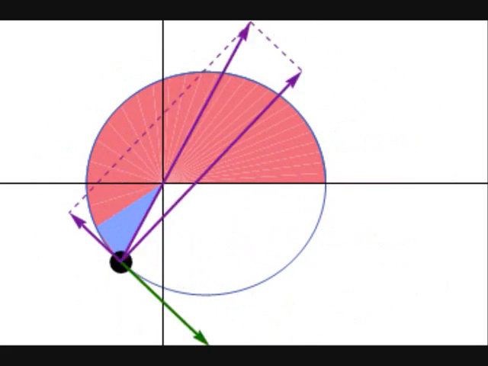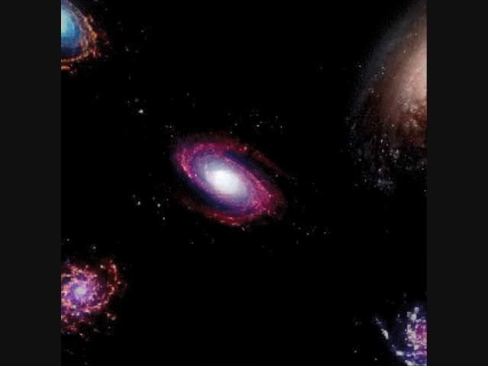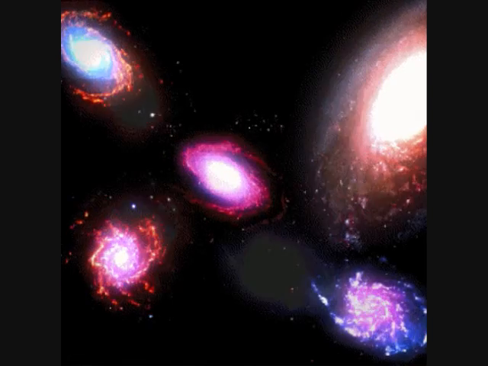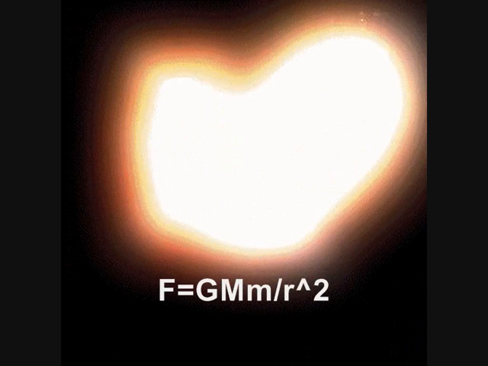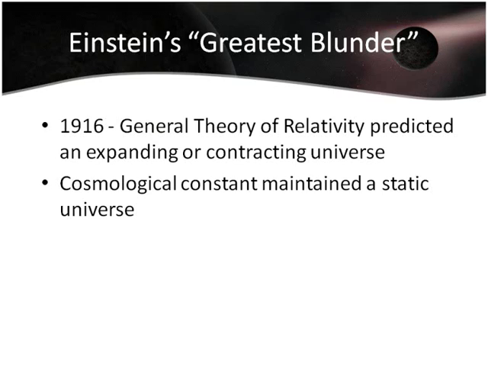In 1687, Newton proposed his law of universal gravitation. This suggested that the celestial objects should all be attracted to each other, implying that the universe would end in a big crunch. Einstein's 1916 general theory of relativity predicted an expanding or contracting universe.